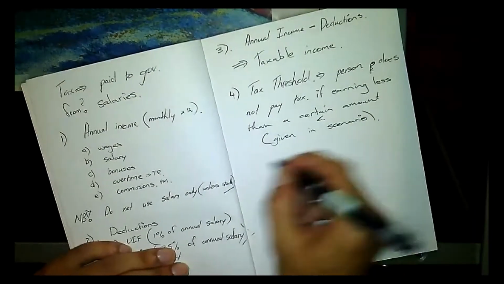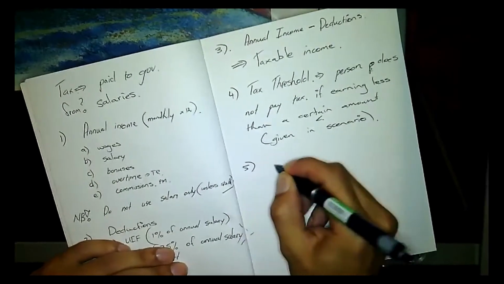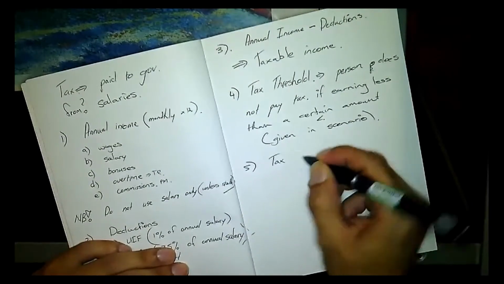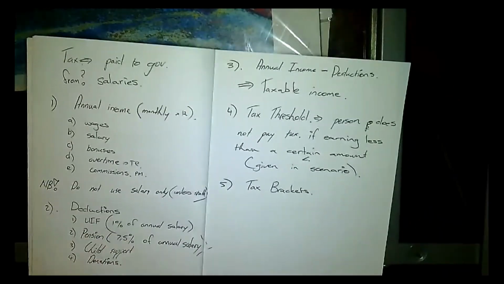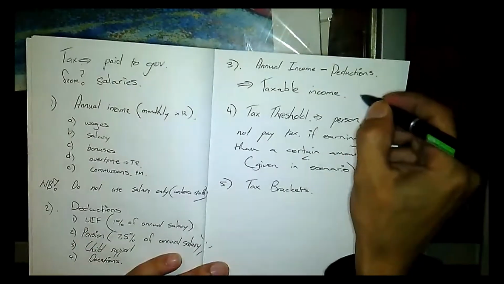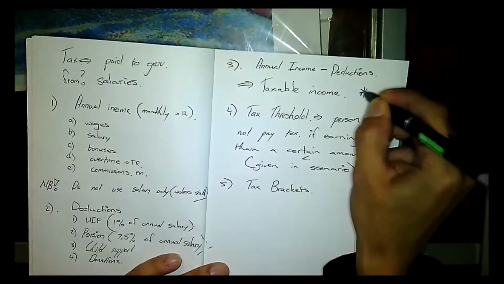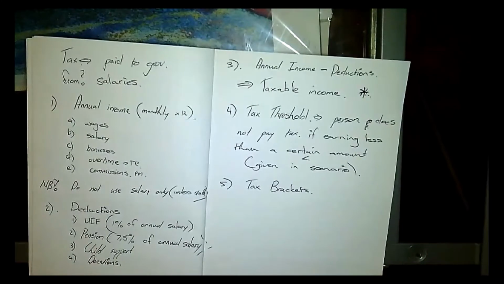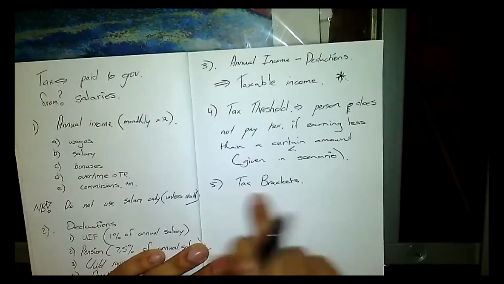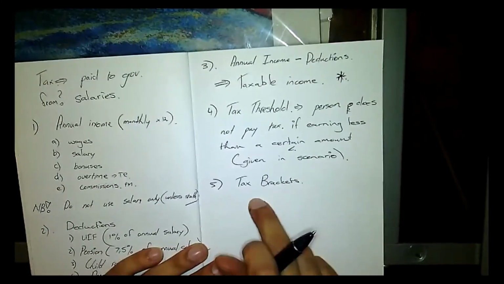Then we go into the tax table. Tax brackets. Okay, the tax brackets, because now once we have this number here, we need to take that number and consider how much tax we are going to pay and in which bracket it falls under.